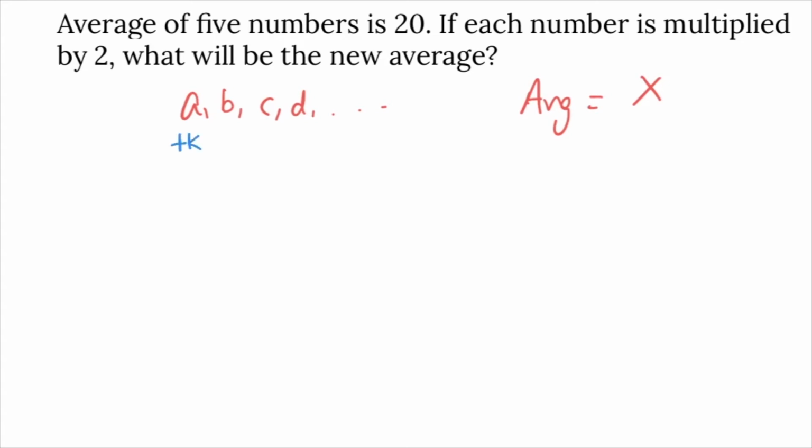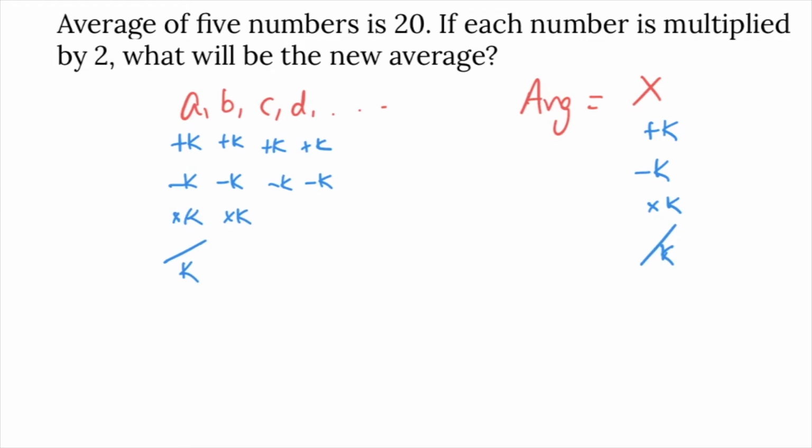If each value is increased by K units, then the average will also be increased by K. If each value decreases by K, then the average will also be decreased by K. If each value is multiplied by K, the average will also be multiplied by K. If each value is divided by K, the average will also be divided by K. So whatever operation you do on each of the terms given, the same thing applies to the average also.